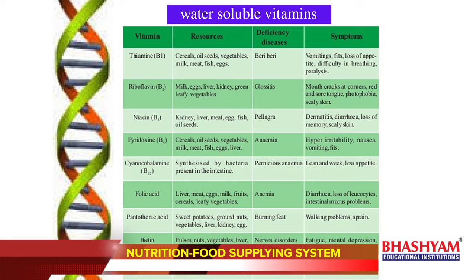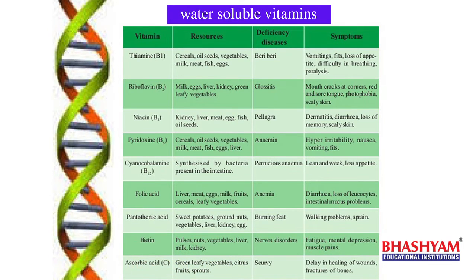I already said, diarrhea is loss of water content from the body. Then loss of leukocytes. You know, blood consists of three types of cells called erythrocytes, leukocytes and thrombocytes. White blood cells are very important to defend our body from diseases. So when leukocytes are reduced, our body may get many infections.